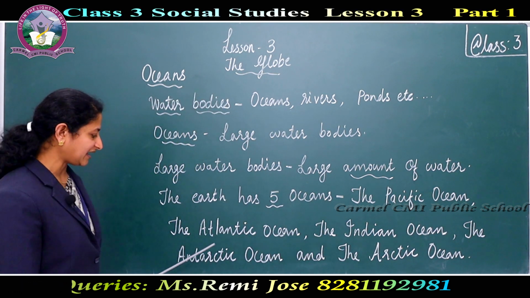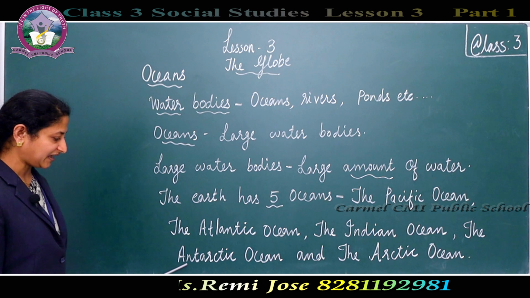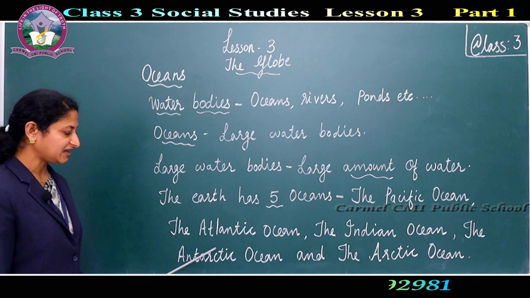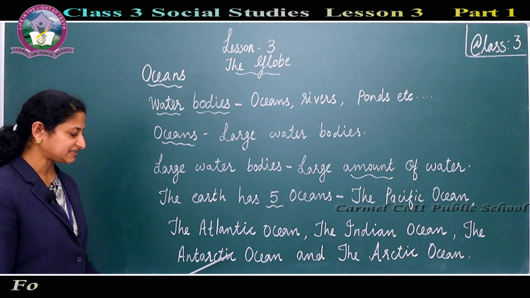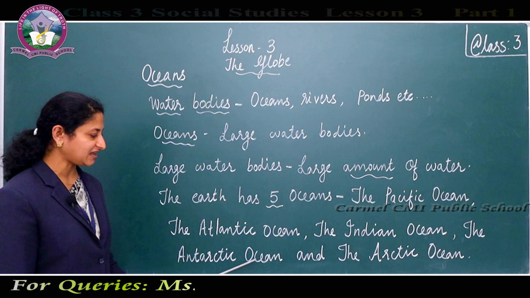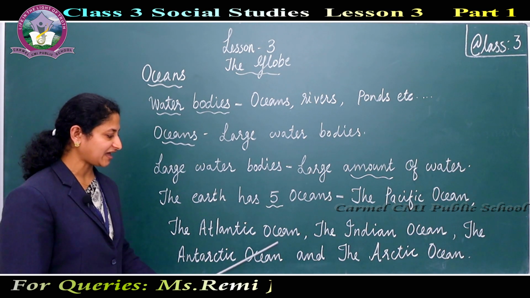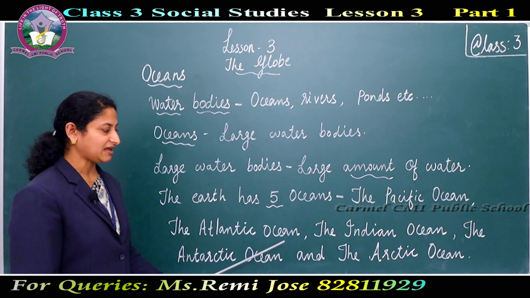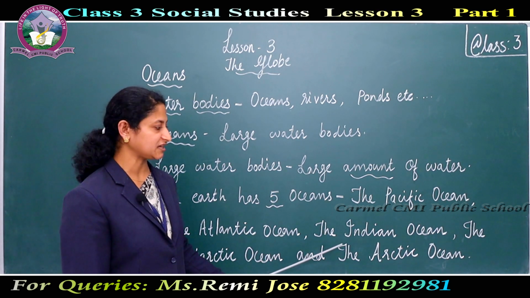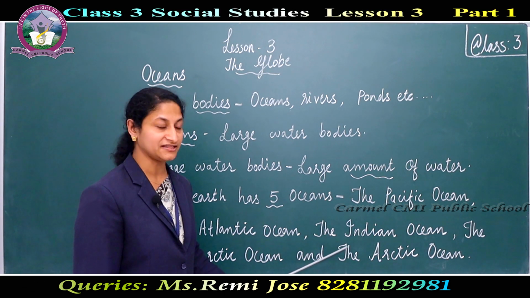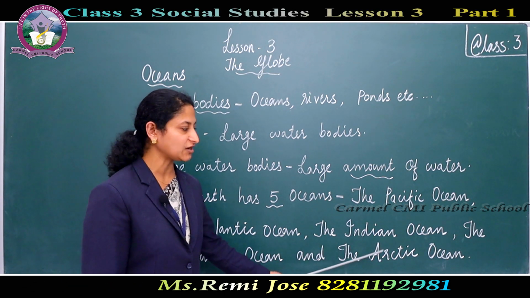Its spelling is Antarctic. A-N-T-A-R-C-T-I-C. Antarctic Ocean. O-C-E-A-N. Ocean. The Antarctic Ocean. And the smallest ocean in the world, that is the fifth largest ocean in the world, is the Arctic Ocean.